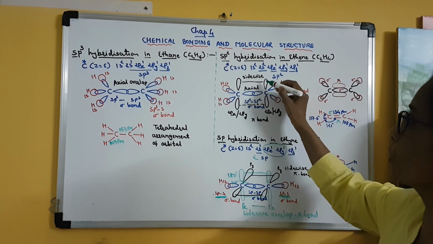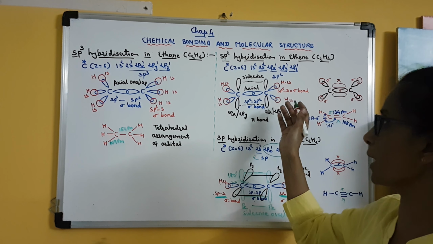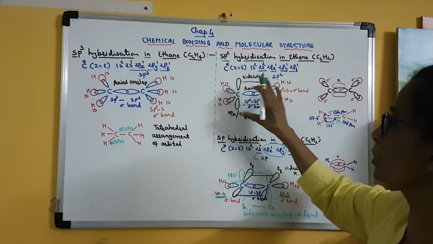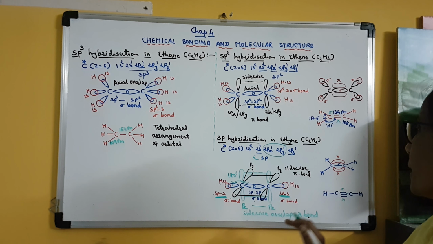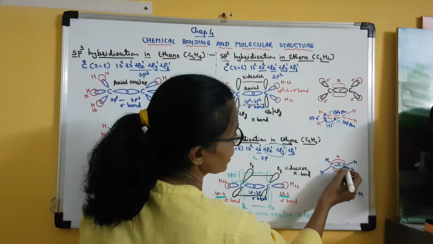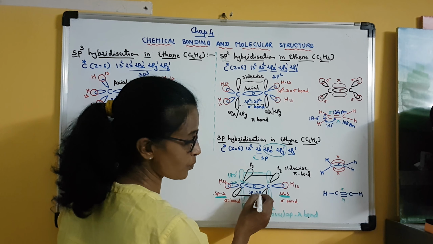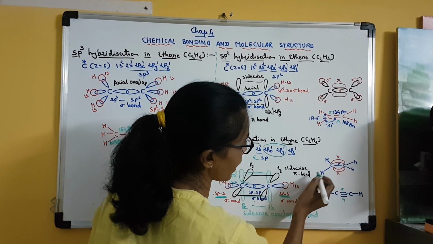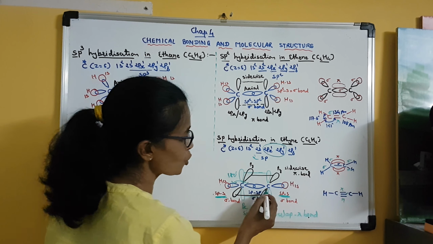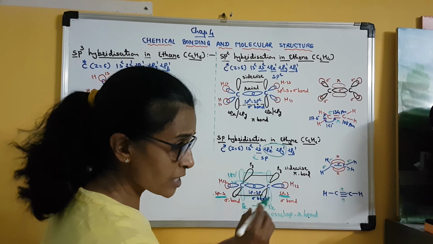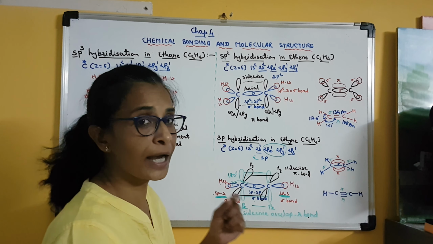In ethene, only one atomic orbital, that is either px or py, of both the carbon atoms is involved, and that is why only one pi bond is formed. But here two pi bonds are formed. Clear? So here you can see the carbon-carbon sigma bond is formed by axial overlap of sp-sp hybrid orbitals of both the carbon atoms, and the carbon-hydrogen sigma bonds are formed due to sp-s overlap. Clear? sp-s means sp is hybrid and s is an atomic orbital.